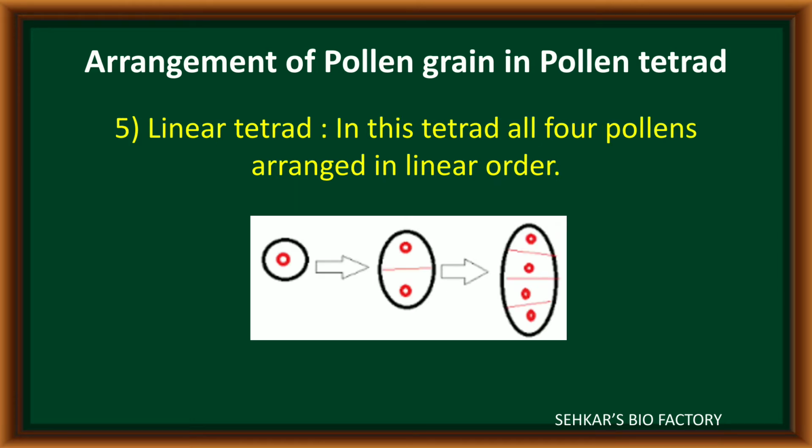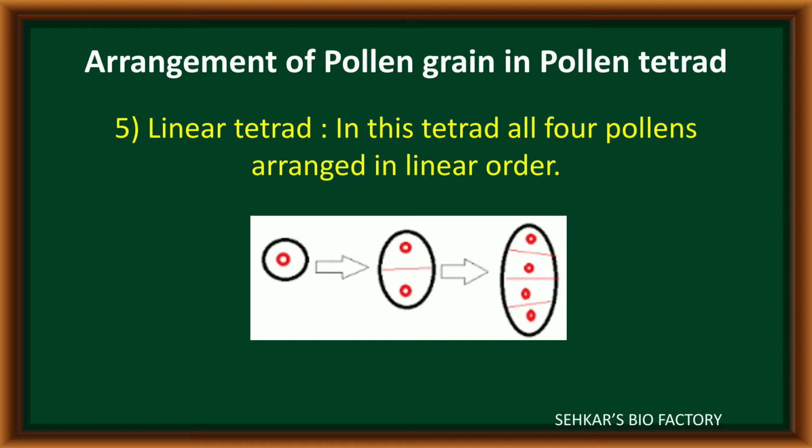In the last type, the four microspores are present in the form of a linear line. Now it is called linear tetrads. In this way, the four microspores are collectively present. It is called pollen tetrad or microspore tetrad.